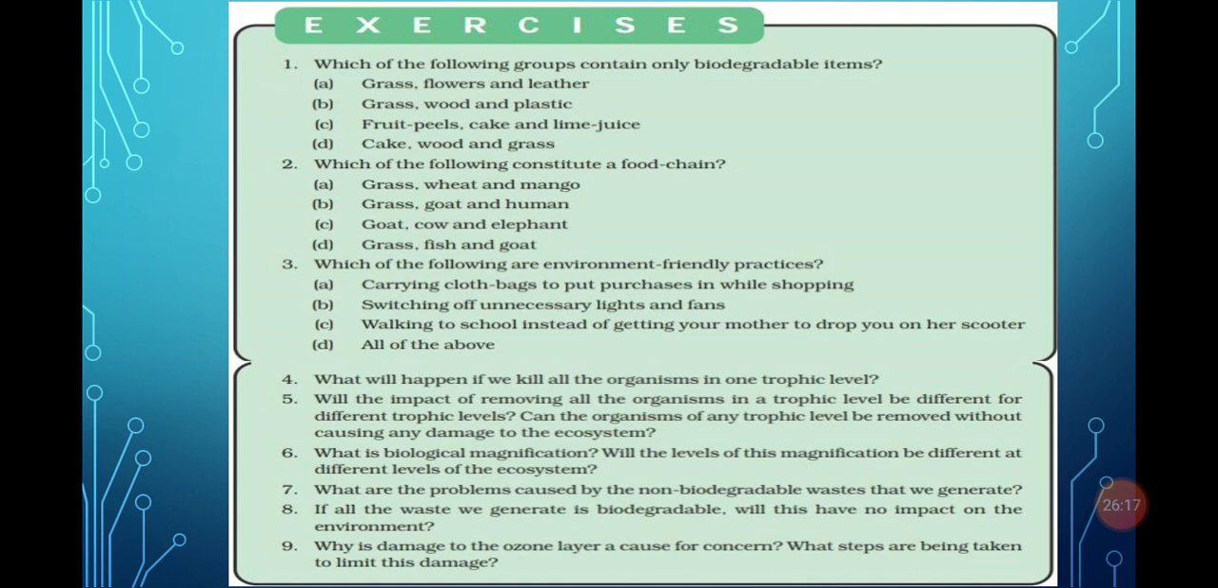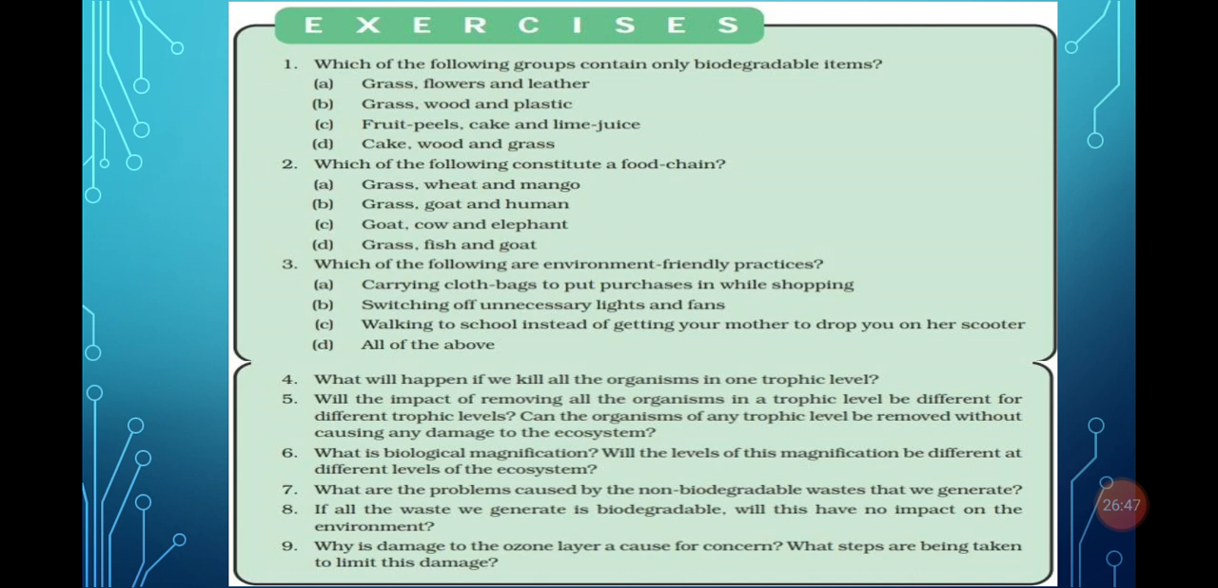What is biological magnification? Question number 6, we have discussed previously. The movement of harmful chemicals from one trophic level to another trophic level is called biological magnification. Will the level of this magnification be different at the different trophic levels? Yes. As we move from first to second, second to third to fourth trophic level, at the top trophic level the concentration of these chemicals is highest.